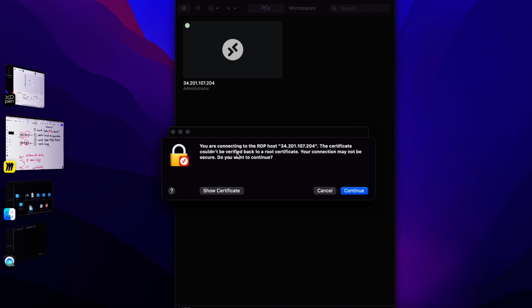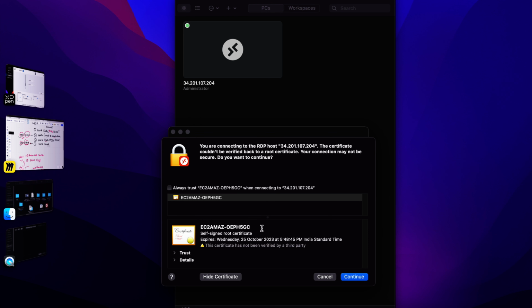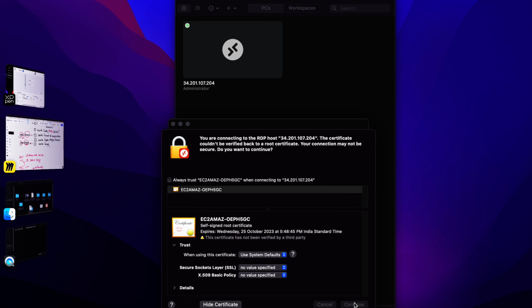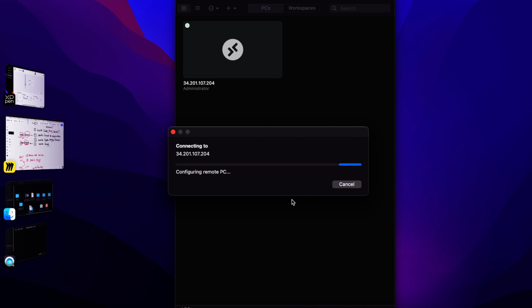So you will get for the first time the certificate thing. So you can see the certificate as well. If you want to check what are the trust and what are the details, you can explore more here, or else you can click on connect. So it will take some time in order to connect. Let's wait.